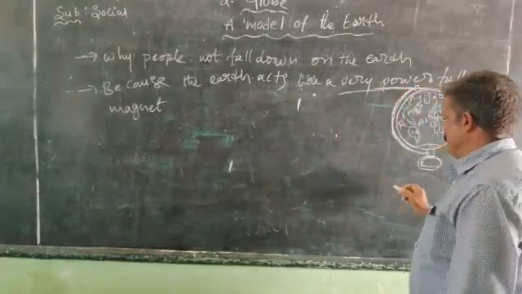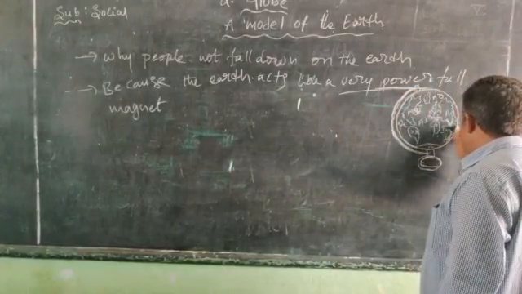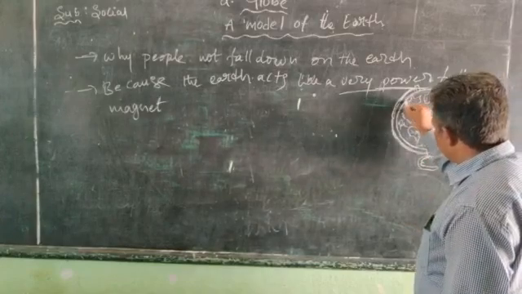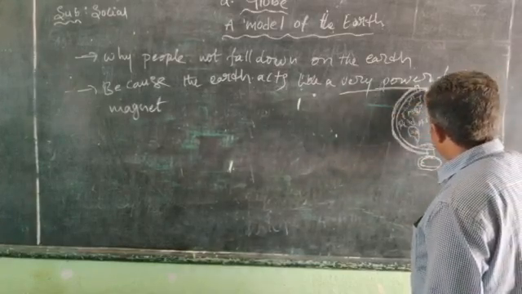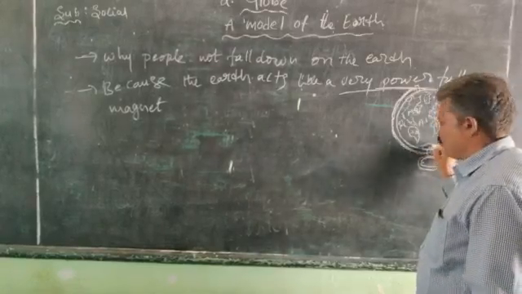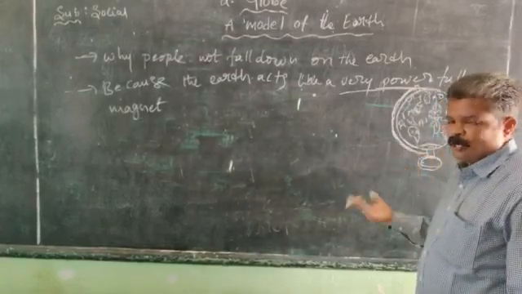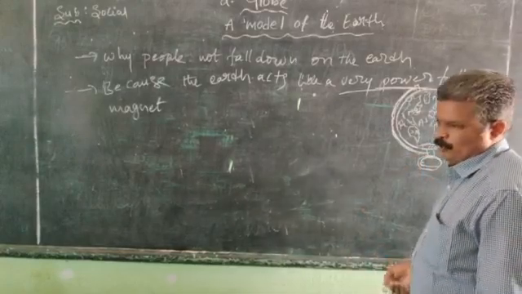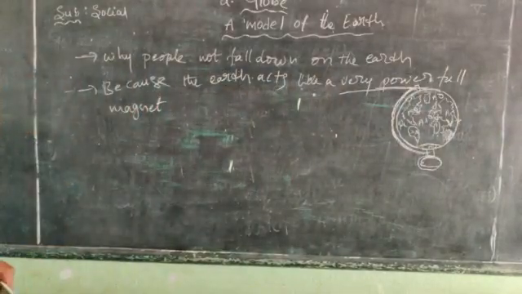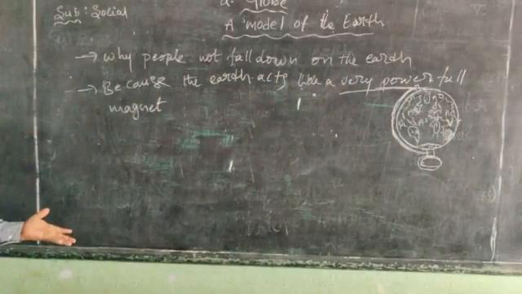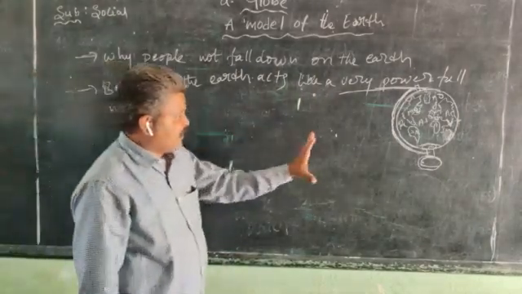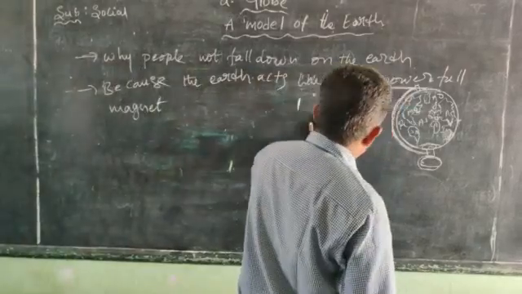A powerful magnet. Once we come exactly to the edge of the earth, when we go to Alaska, or Greenland, or Antarctica, we are not falling down there. In case we fall there, we fall on the surface of the earth, but we do not fall down into space because the earth attracts everything.